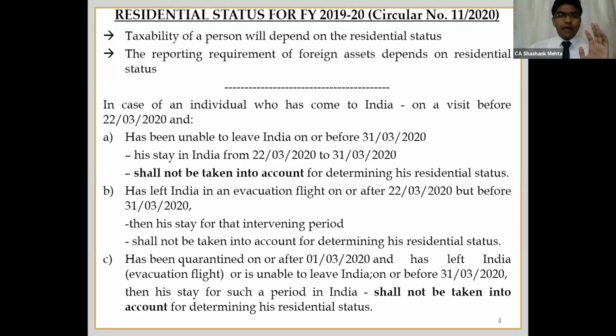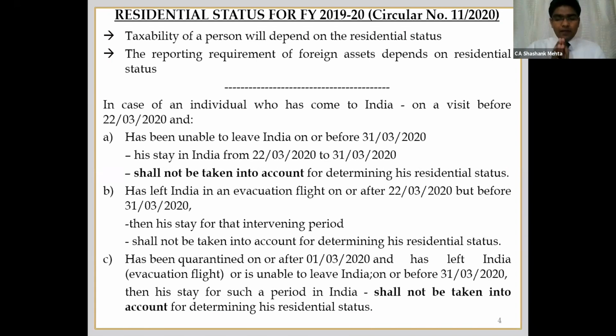Okay, as you all know, the taxability of the income will depend on the residential status. Certain reporting requirements in the ITRs also depend on the residential status. Now, because of the COVID pandemic, the department had come up with Circular number 11 of 2020, wherein they have scaled down the last date.